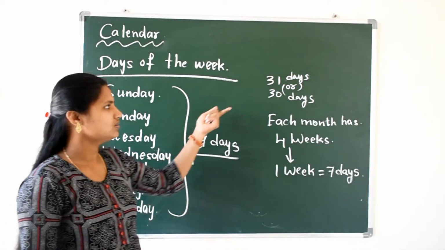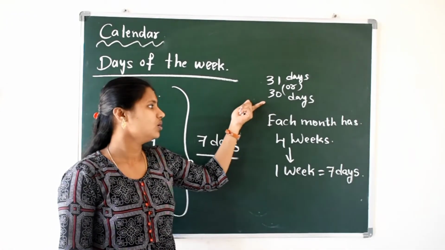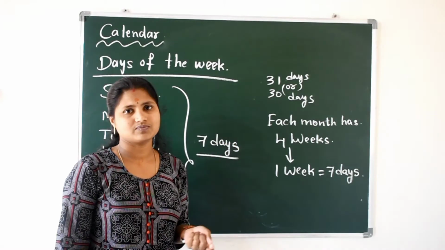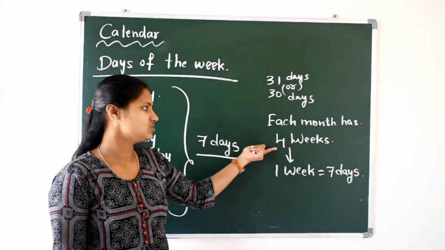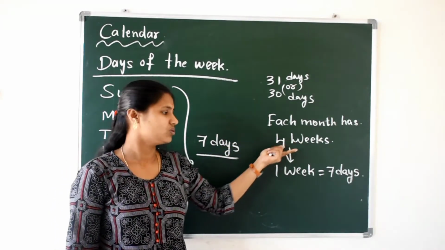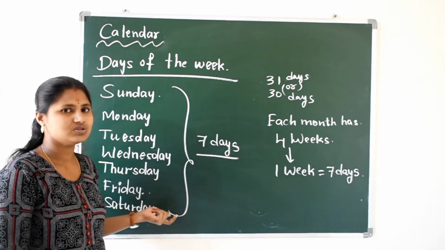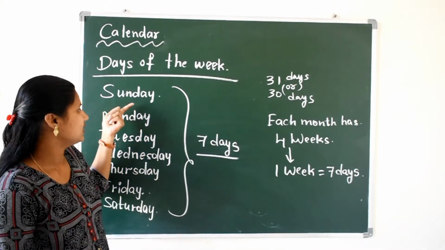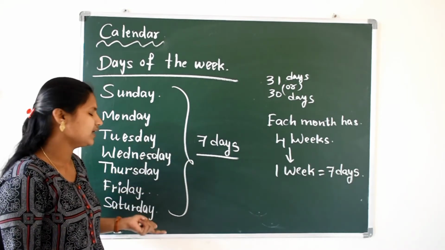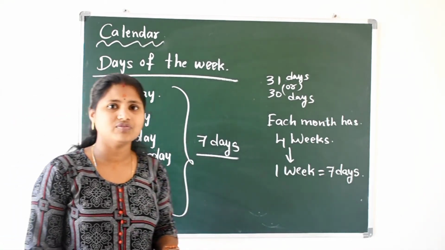A month has 31 days or 30 days. We have learned just now, no? So each month has 4 weeks, except February. So 4 weeks. 1 week is equal to 7 days. Those are Sunday, Monday, Tuesday, Wednesday, Thursday, Friday and Saturday. These are the days of the week.